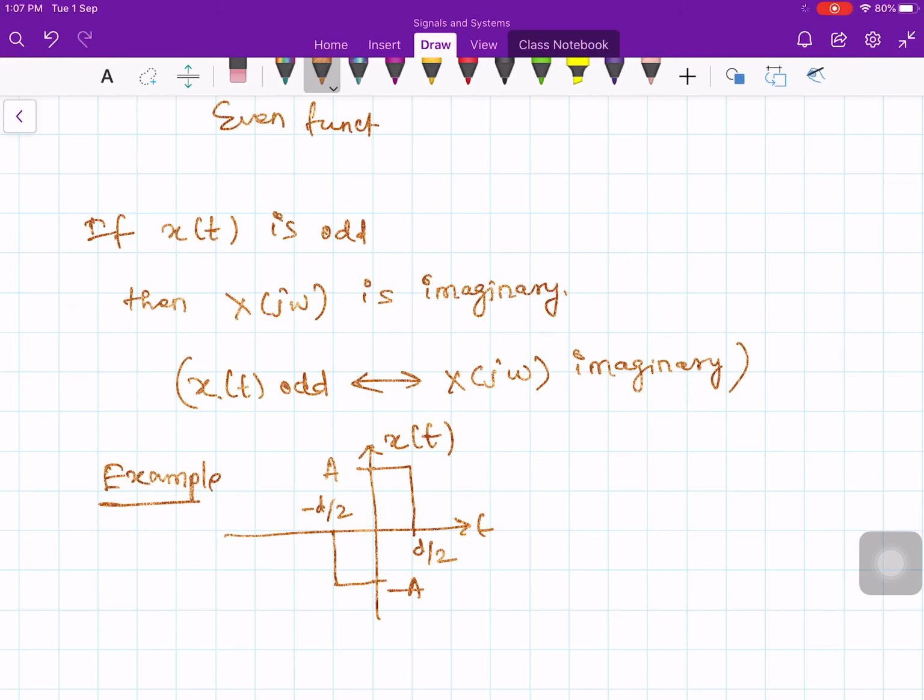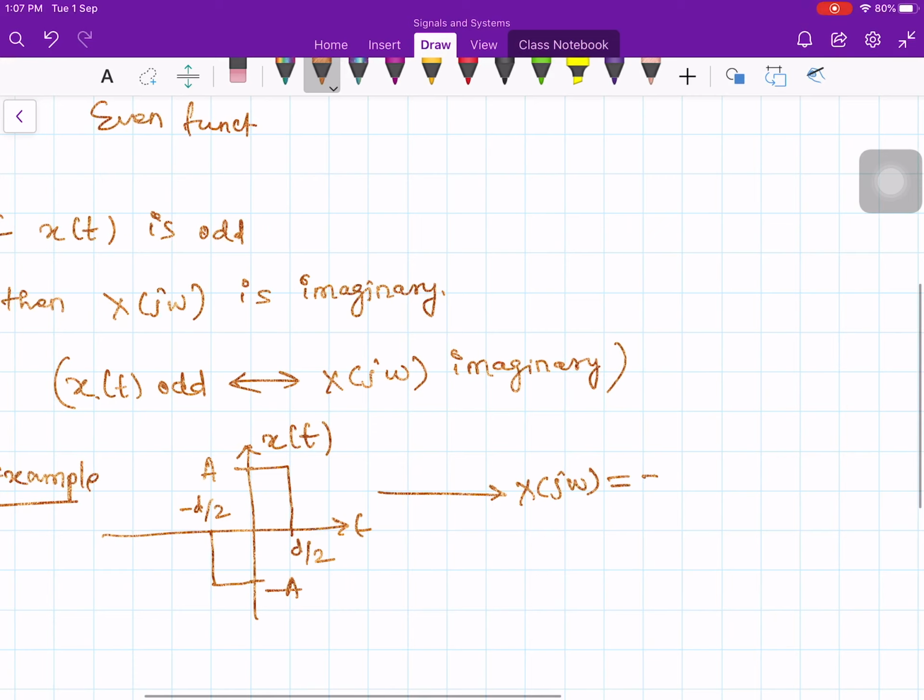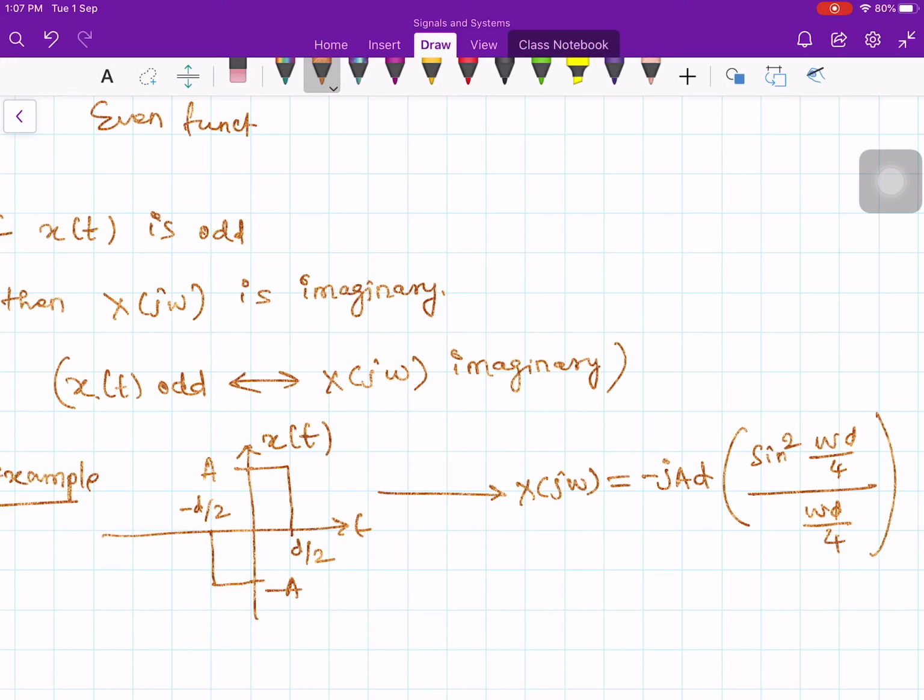If you take the Fourier transform of this odd pulse, then x of j omega is equal to minus j times a d sine square of omega d over 4 whole divided by omega d over 4. Now look at here, in the time domain it is an odd function, but in the frequency domain it is purely imaginary. You can simply work on it and you will get this relation.